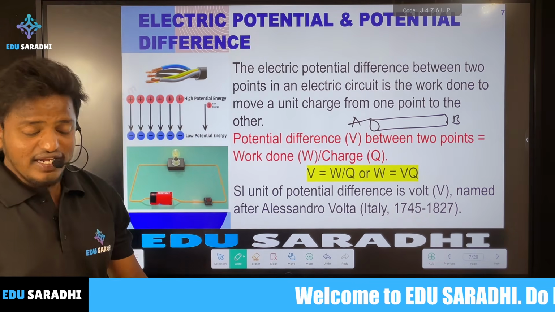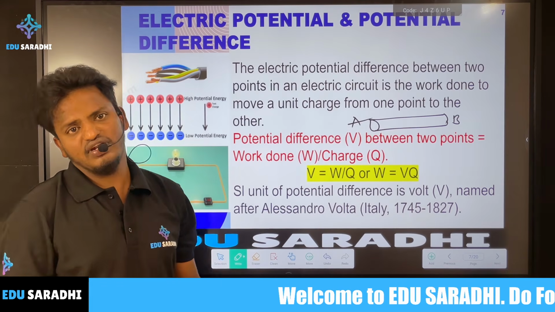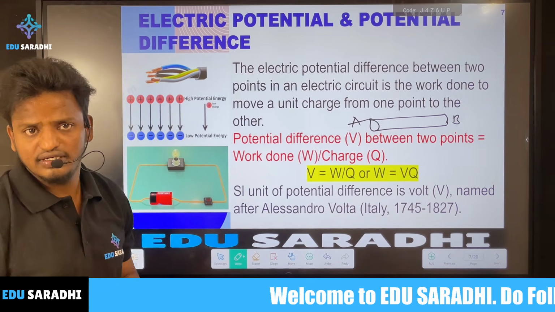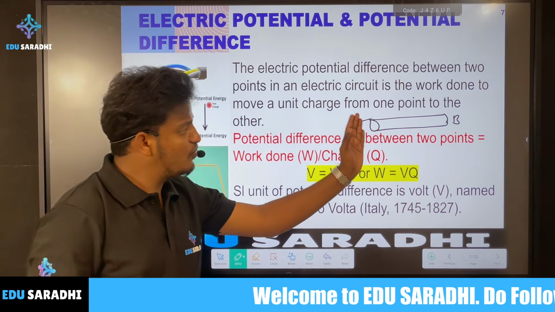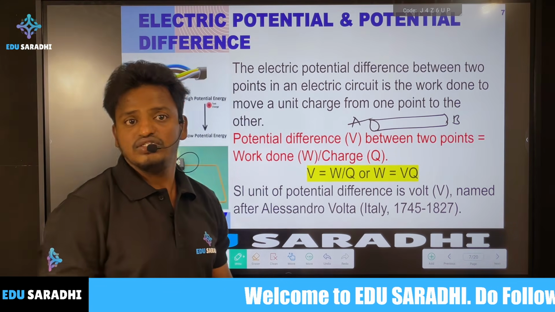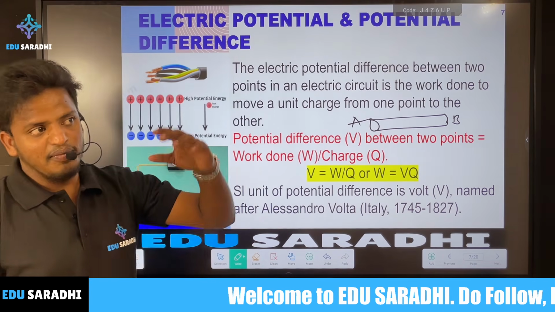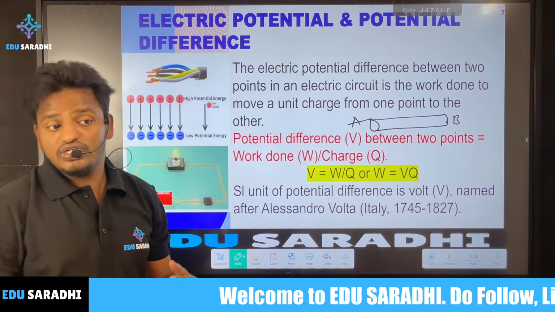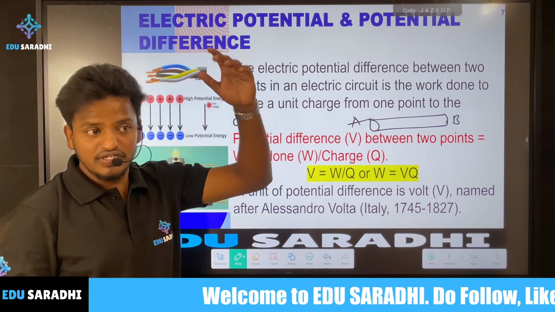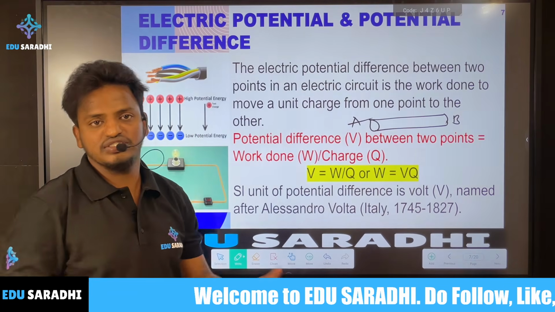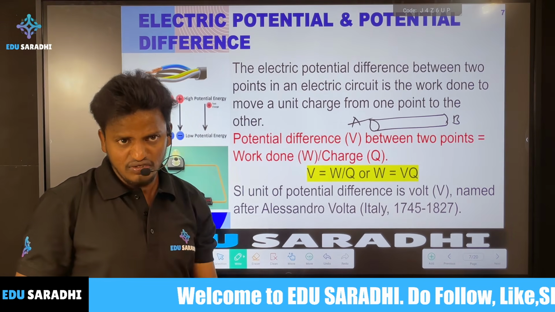Why is it important? Because if charges need to move in a given conductor from one end to another, then we have to give external energy to move them. That is the potential difference. Like keeping the water tank at the top of the building and taking water from the ground level, we make a difference in potential energies, and because of that difference the water travels from high potential to low potential.